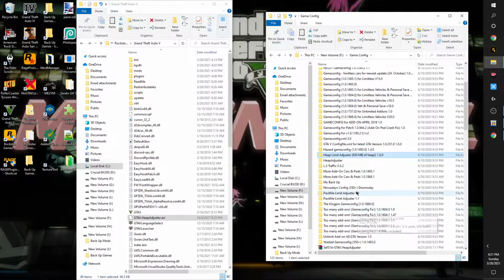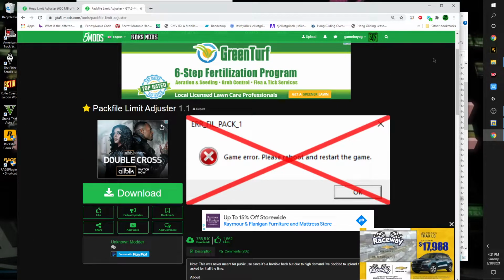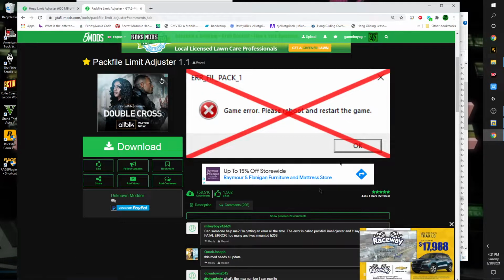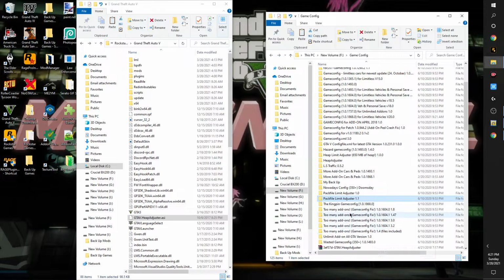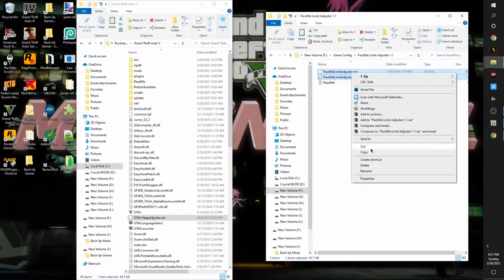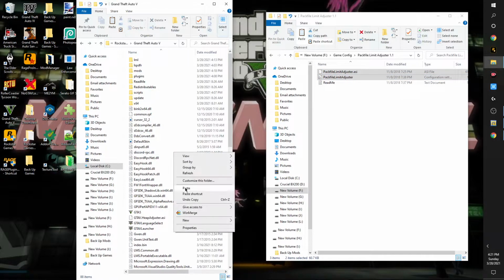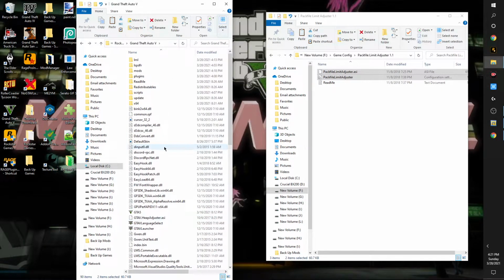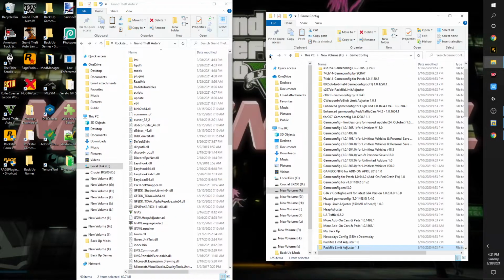And pack file, I believe it's 1.1, right? Yep, 1.1. Okay, so we'll be using 1.1. And they're already set to default, so I wouldn't change them. Just leave them as is, and they pretty much work accordingly. Okay, so pretty much when you start your game up, you should be good to go with just this.